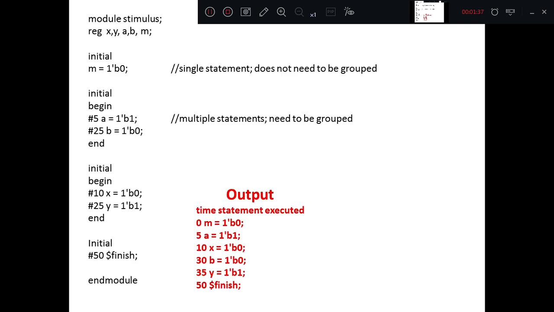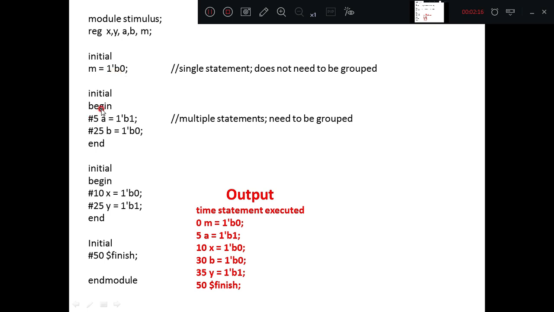If I consider an example to analyze the initial statement, in this example, consider you have written a module stimulus. For analysis, we consider registers X, Y, A, B, M. So X, Y, A, B, M are defined as registers in this stimulus block, and you have written 4 initial blocks. If you observe, there is an initial block where, without any timing delay, you are assigning value M equal to 0.